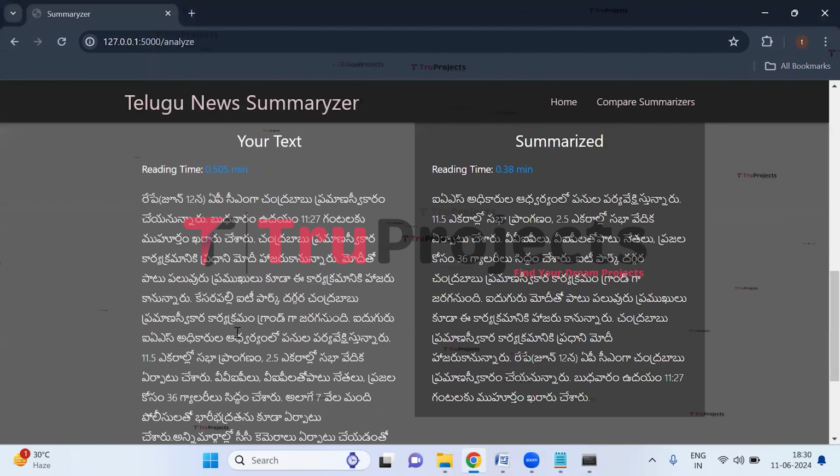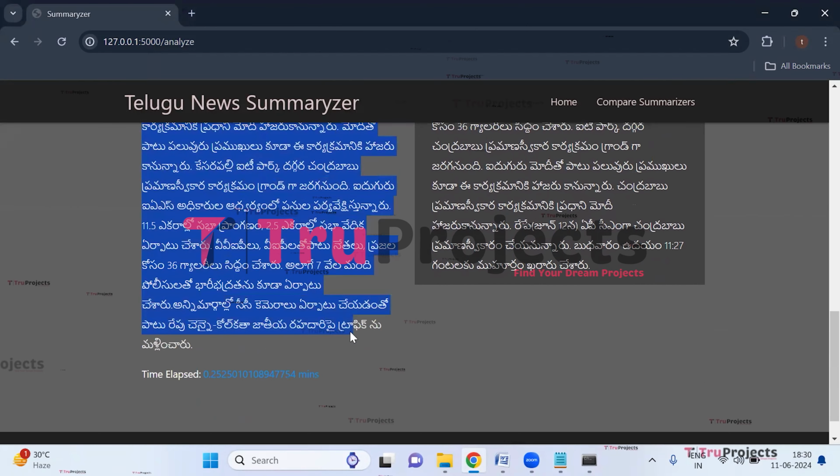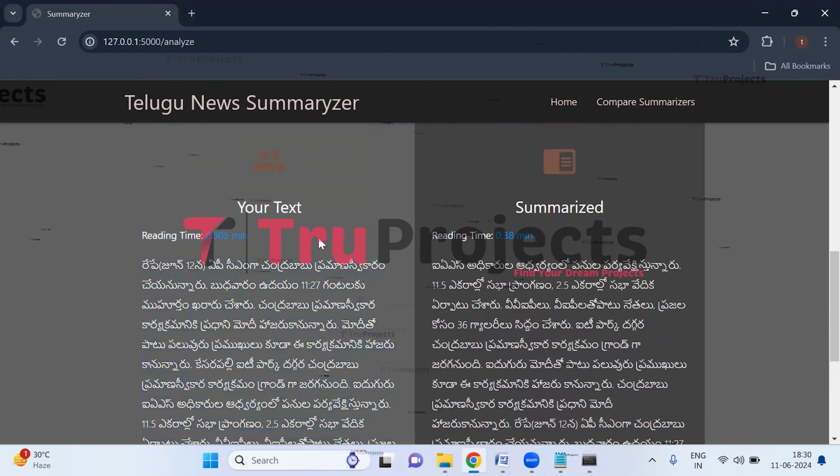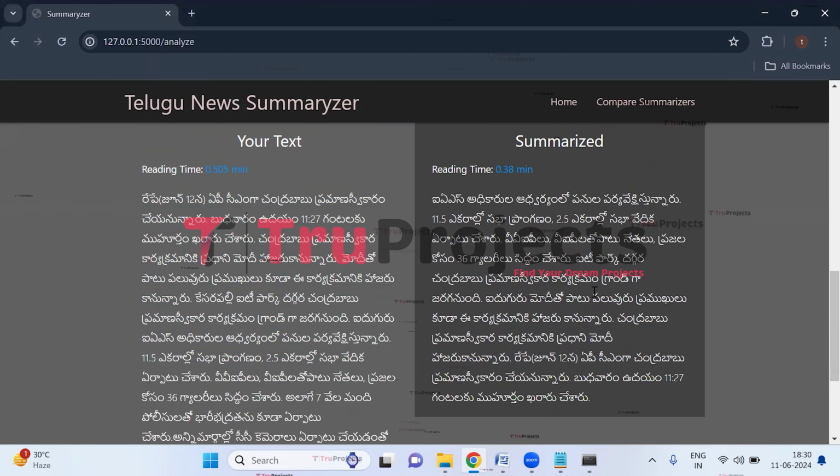So here we can see this is the text, your text. This is the Telugu news which we have entered. And here we can see the reading time, which is 0.505 minutes.